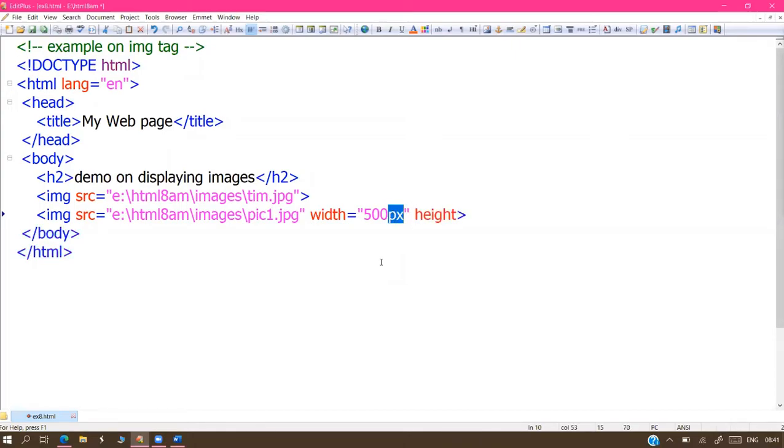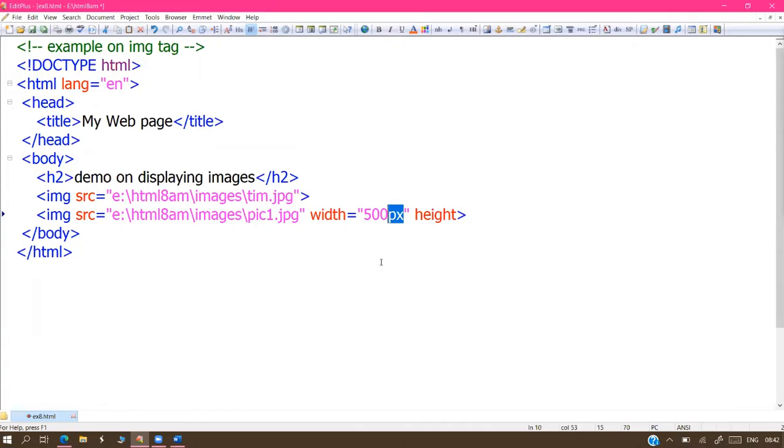PX, pixels. You also know that when you take a snap on your mobile, the image resolution doesn't come in kilometers or feet, it comes as 800 pixels by 600 pixels, or 800 pixels by 700 pixels. It depends upon your camera resolution. So for graphical operations, measurements always come in pixels only.